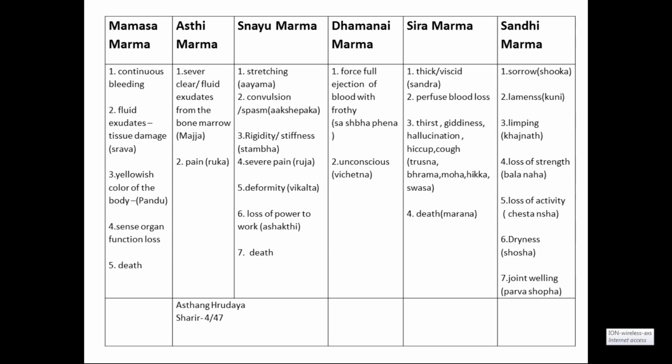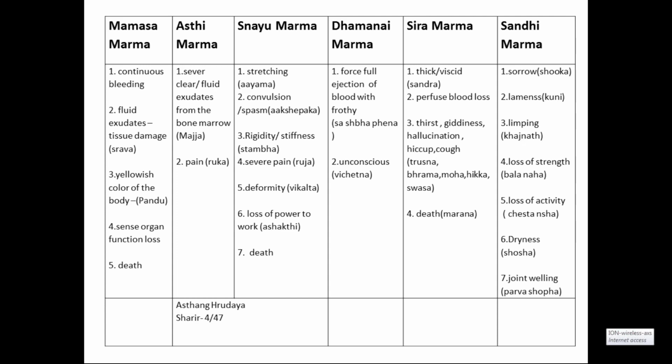Because what is snayu here? Ligament or tendon. Ligament means bone to bone attachment, and tendon means bone to muscle attachment. But basically, they are present around the joints. Then there is loss of power to work, ashakti. He cannot walk, he cannot sit, like that. Then finally, he may go into a very severe condition, that is death.